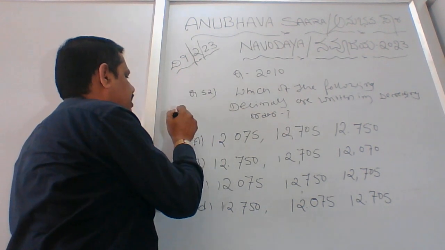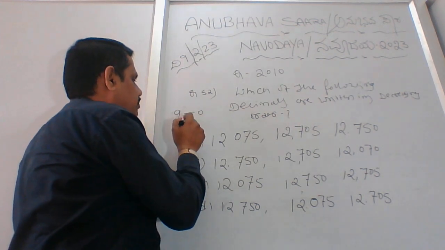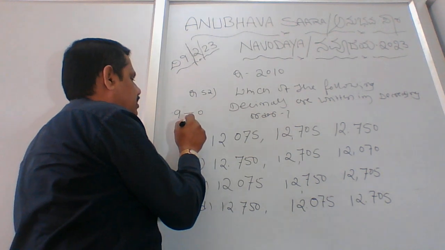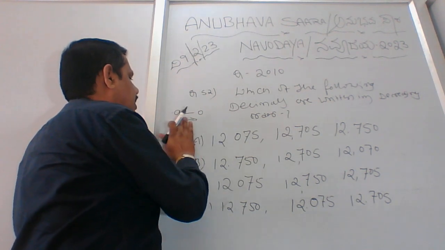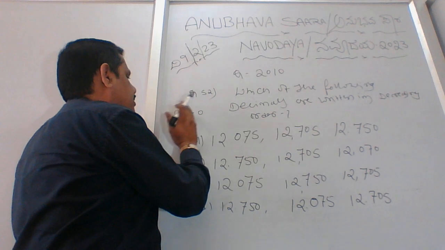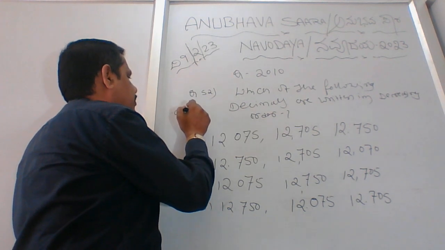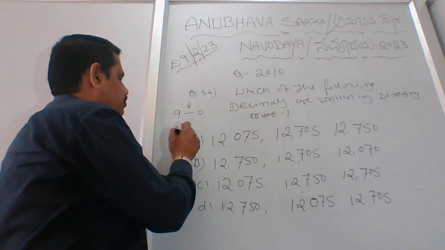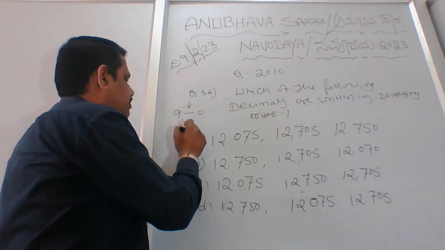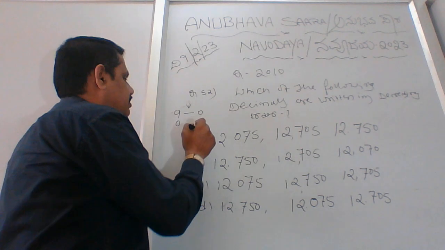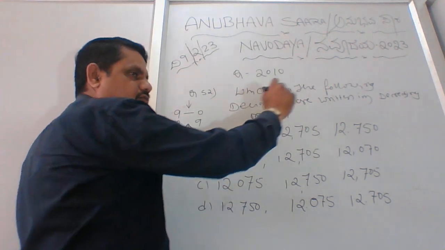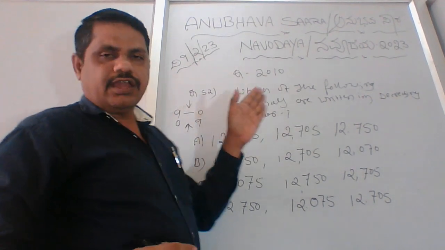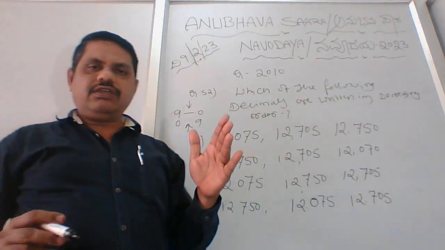Decreasing is nothing but starting from 9 to 0, so you are counting in reverse. Increasing order is 0 to 9: 1, 2, 3, 4, 5, 6, 7, 8, 9. Decreasing is 9, 8, 7, 6, 5, 4, 3, 2, 1.